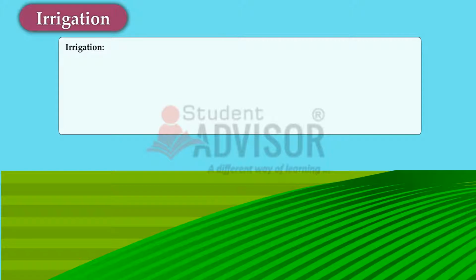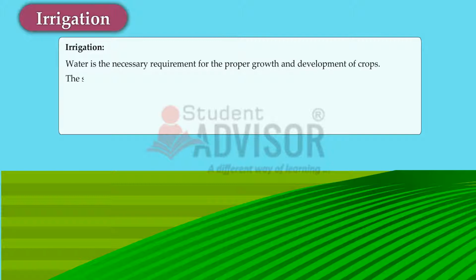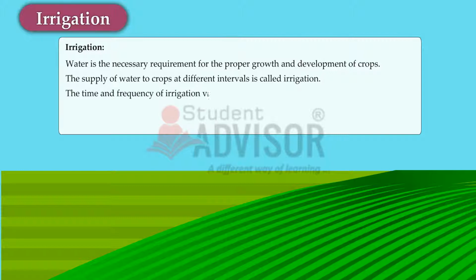Irrigation. Water is the necessary requirement for the proper growth and development of crops. The supply of water to crops at different intervals is called irrigation. The time and frequency of irrigation varies from crop to crop, soil to soil and season to season.